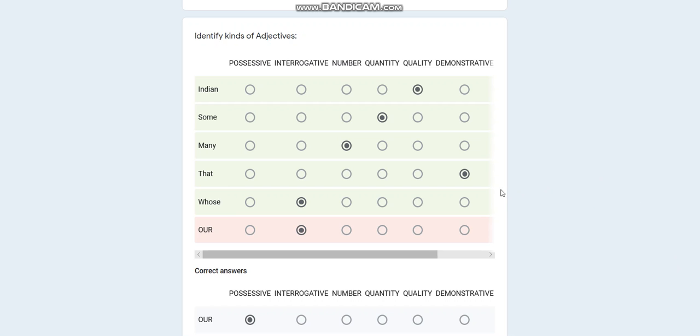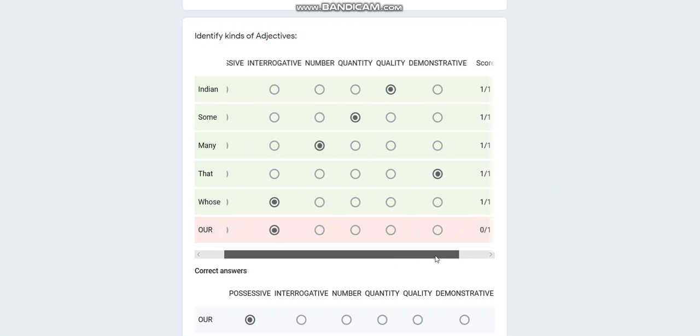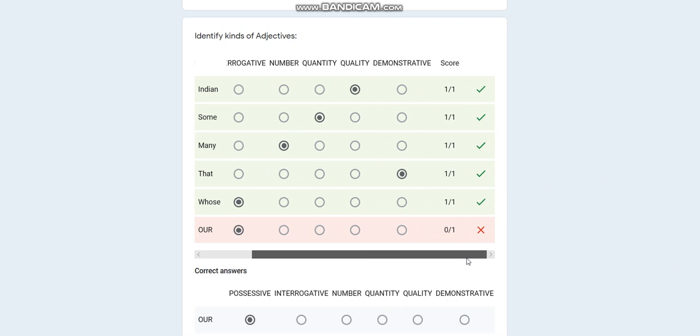If I scroll this way, they'll show me the green correct mark and give me the score 1 on 1. Then here it is some, that is quantity. I got it correct, green mark, 1 on 1. Many, that was number, 1 on 1 and green mark. That, demonstrative, 1 on 1 and green mark. Whose, interrogative, 1 on 1, green mark.